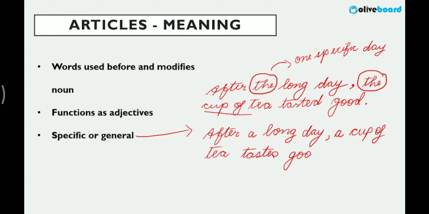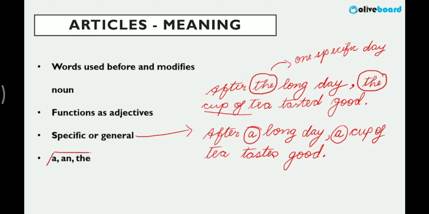So this is in a very general way I'm writing it. It's nothing specific. I'm using article a before long day and a cup of tea, which means that we are giving a general statement that if we have a cup of tea after any day, which is a long day, it tastes good. So understand that in English, we have these three as articles.